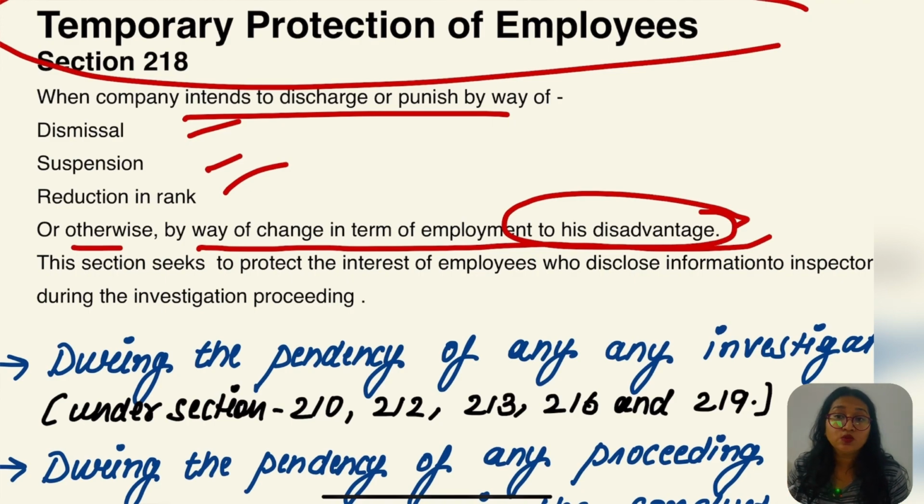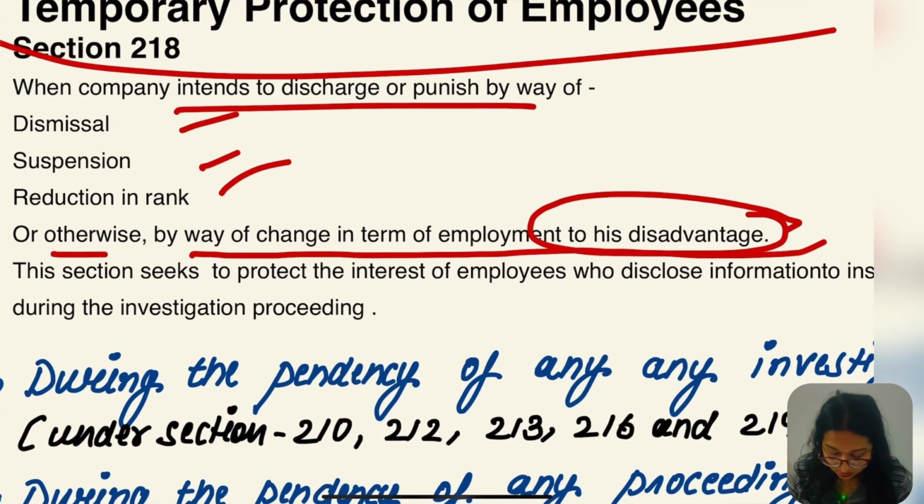They are talking about those employees who have given the information to the inspector, ठीक है. So, okay, when the company intends to discharge, let me read it again. When the company intends to discharge or punish by way of dismissal, ठीक है, or suspension, reduction in rank, or by any other way, by way of change in terms of employment of that person, ठीक है, to his disadvantage.